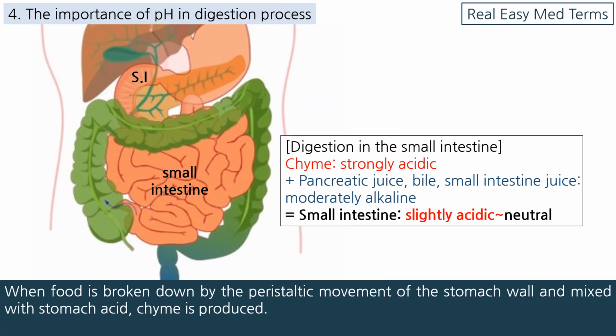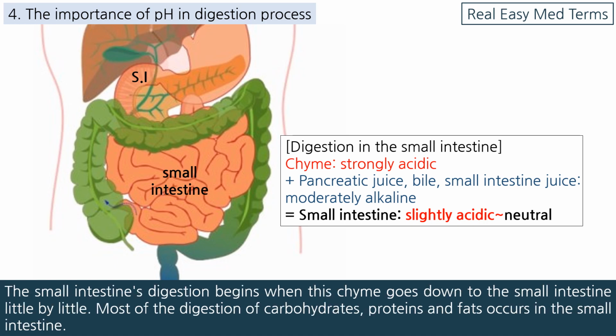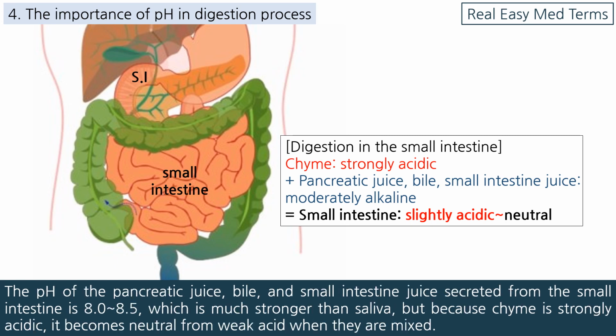When food is broken down by the peristaltic movement of the stomach wall and mixed with stomach acid, chyme is produced. The small intestine's digestion begins when this chyme goes down to the small intestine little by little. Most of the digestion of carbohydrates, proteins and fats occurs in the small intestine. The pH of the pancreatic juice, bile, and small intestine juice secreted from the small intestine is 8.0 to 8.5, which is much stronger than saliva, but because chyme is strongly acidic, it becomes neutral from weak acid when they are mixed.